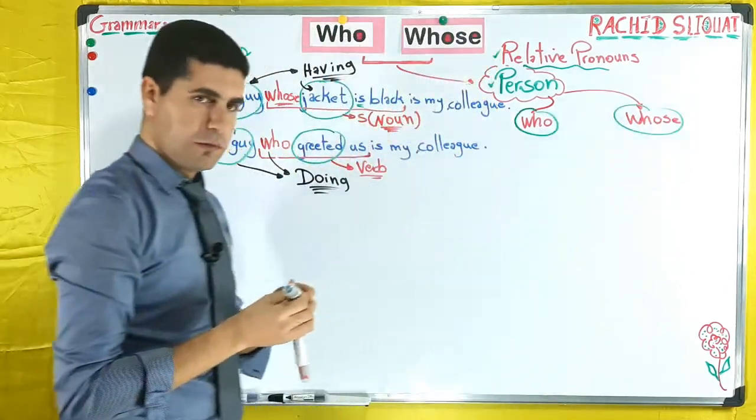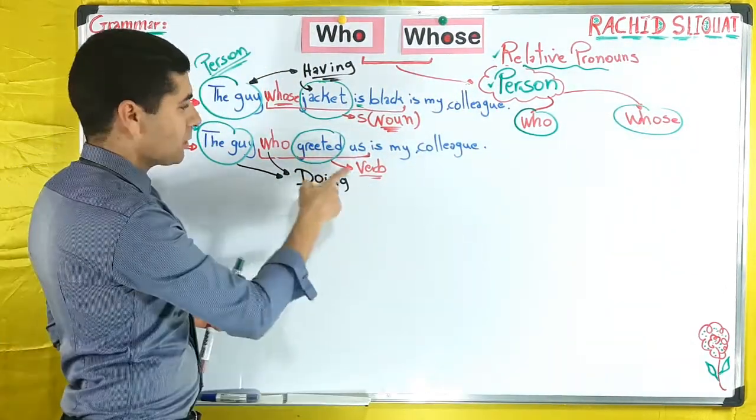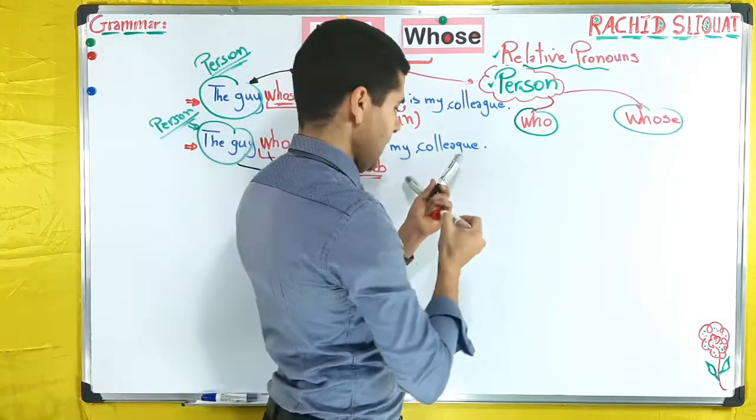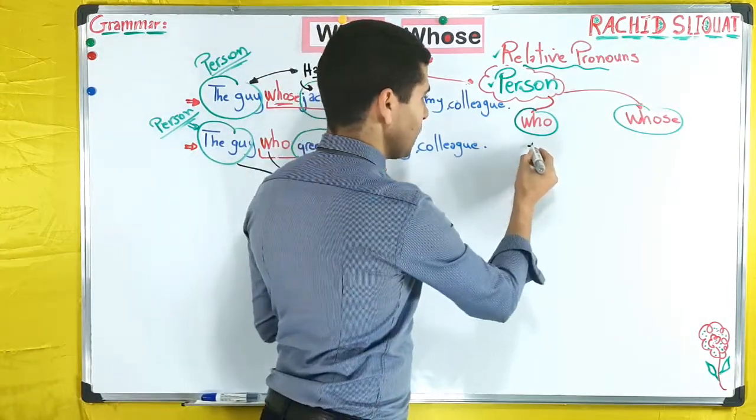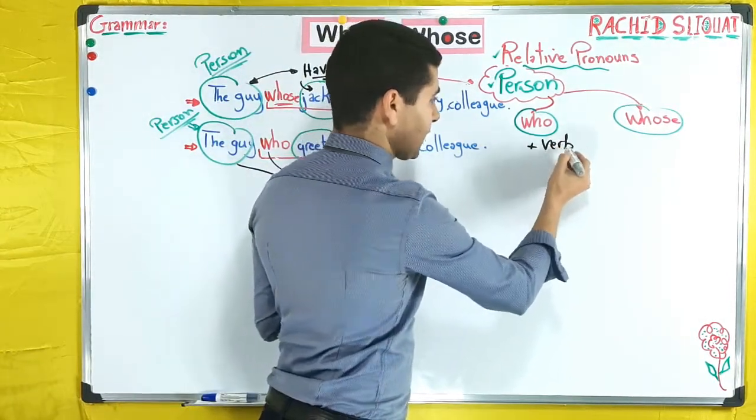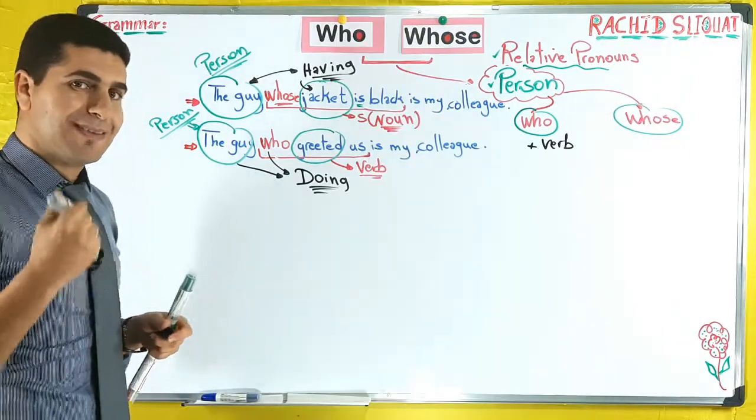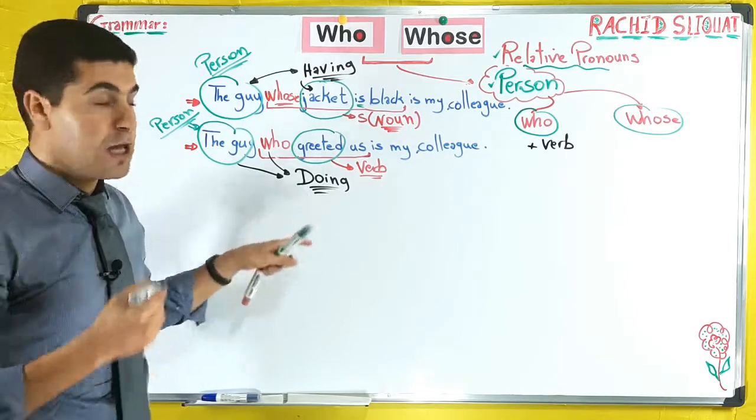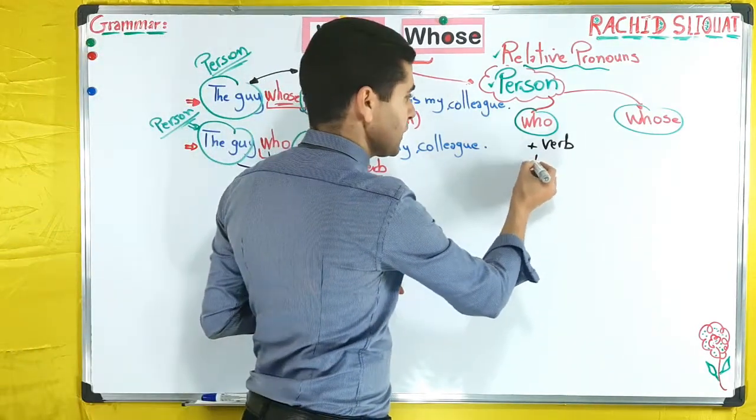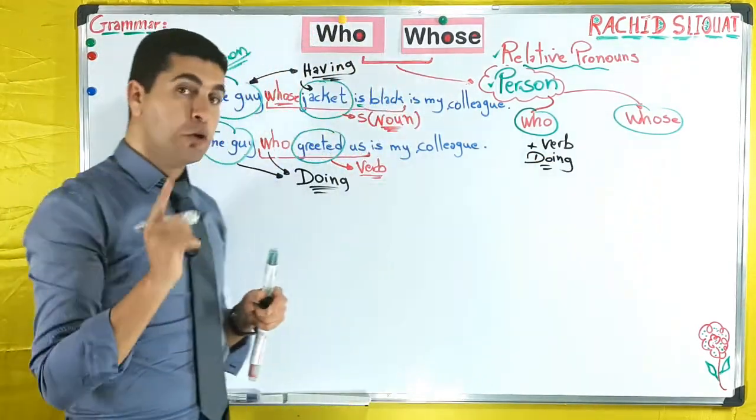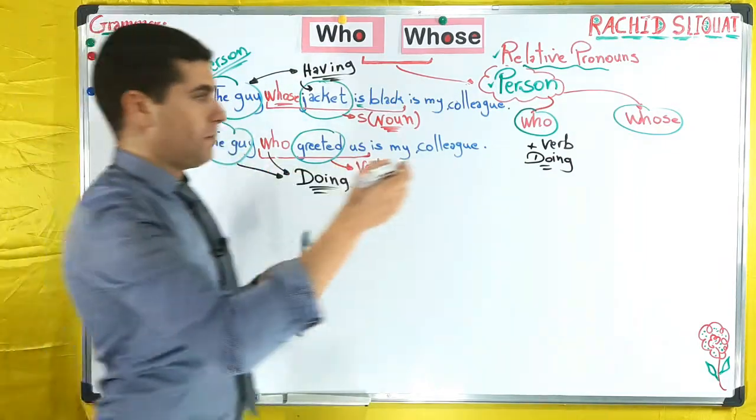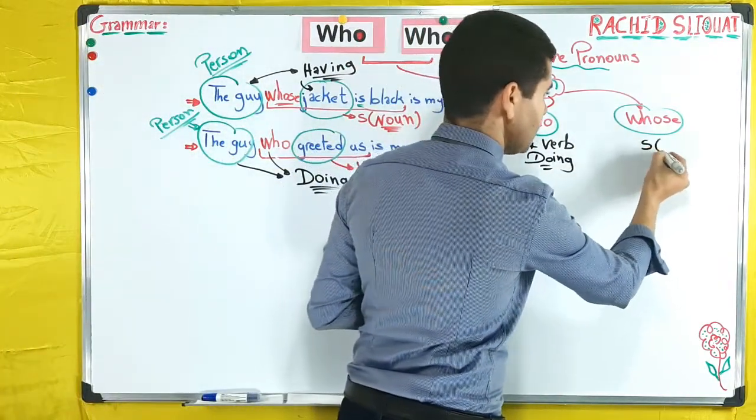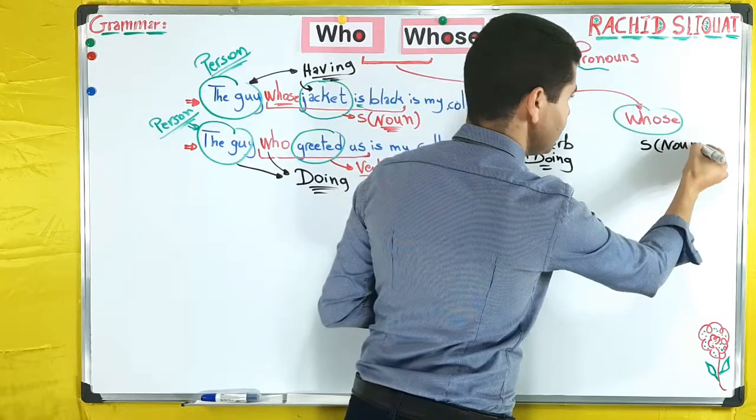So the difference, very simply: "who" is plus a verb. This is number 1, plus a verb, and it is describing someone by something that he or she does. So here I would like to say "doing," for doing something, right? Now "whose" is followed by a subject in the form of a noun, all right?